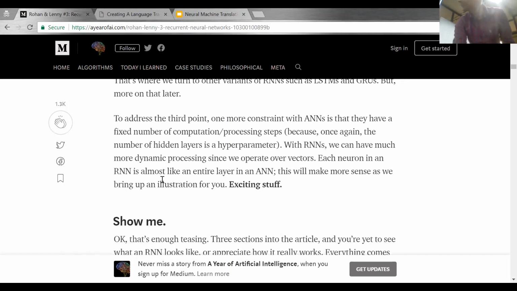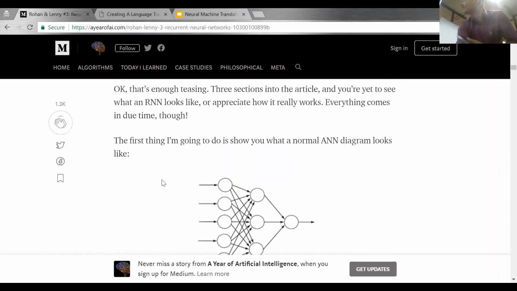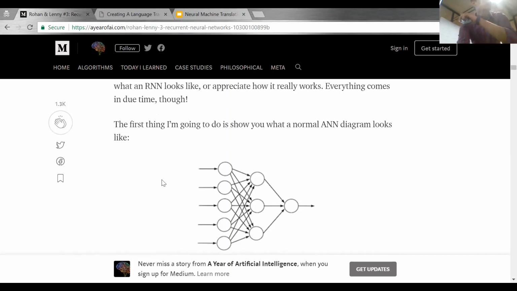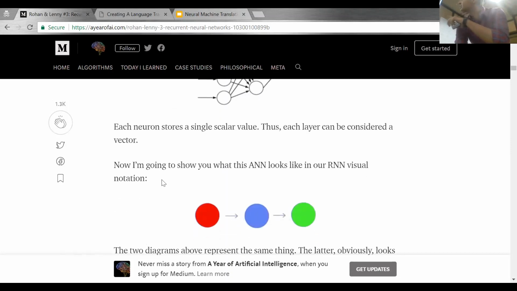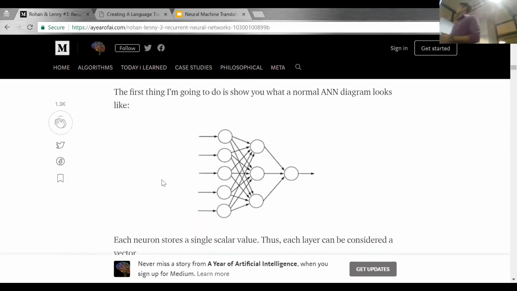Now, what is RNN? We keep on talking about RNN, but we don't know what RNN is, right? So this is our normal neural network. Now this is RNN. Here we are dealing with scalar values. Like if this is a vector, we are giving 0, 1, 0, 0.